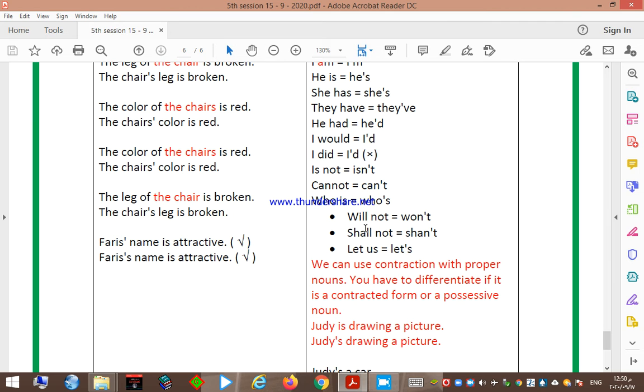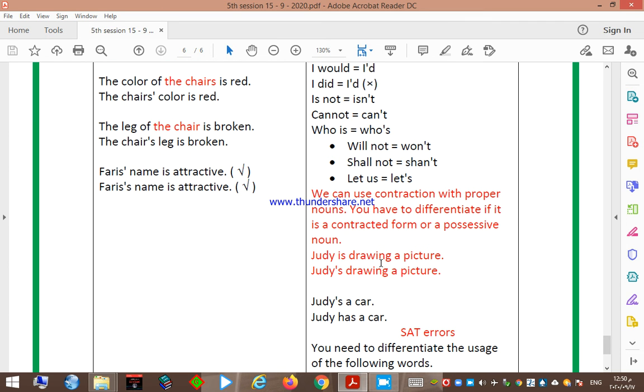Please focus on the highlighted notes. We can use contraction with apostrophe s, with proper nouns or common nouns. You have to differentiate whether it is a contracted form or a possessive noun. For example, if I say Judy is drawing a picture, here I can write Judy's. Can I say Judy's drawing a picture? Yes, that's right. But here the apostrophe s, I use it instead of is, so it's not a possessive noun. Judy's is a contracted form.